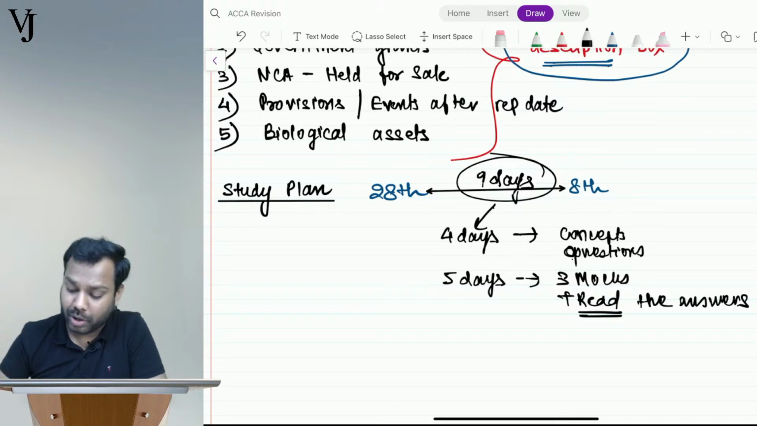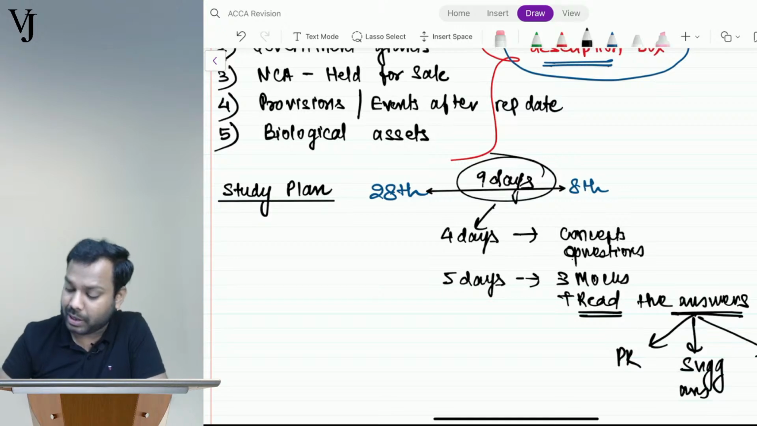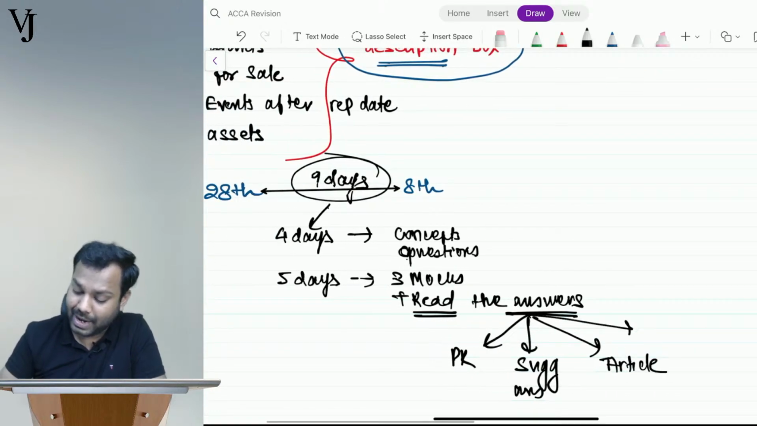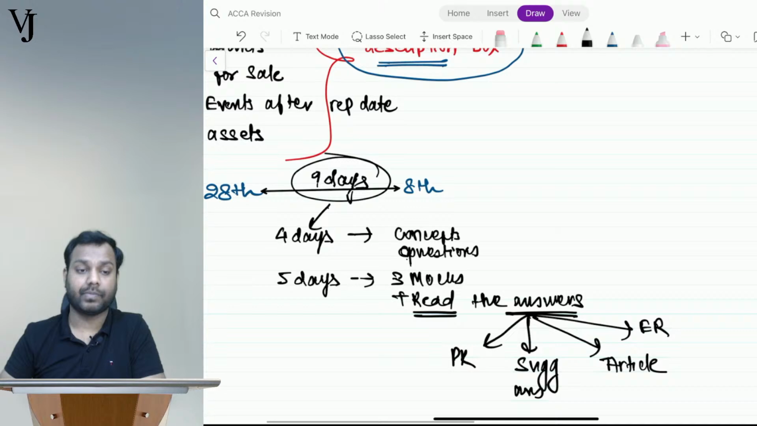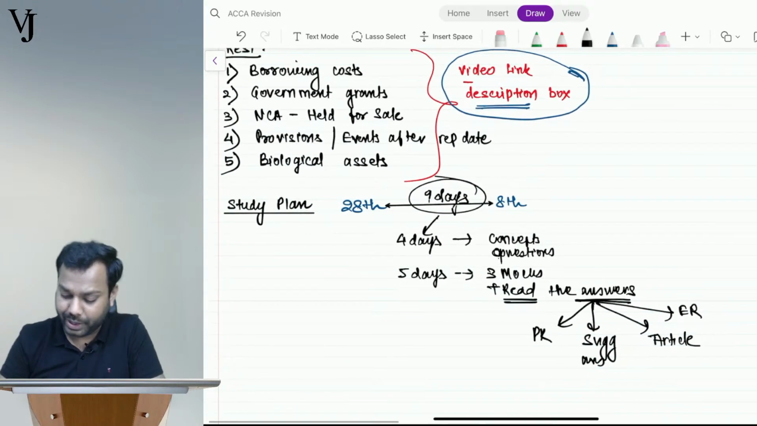Not the workbook. What you have to read is the answers. Reading the answers means you have to read your practice kit, your suggested answers, articles, and the examiner report. All these things you have to read. Is it clear, everyone?